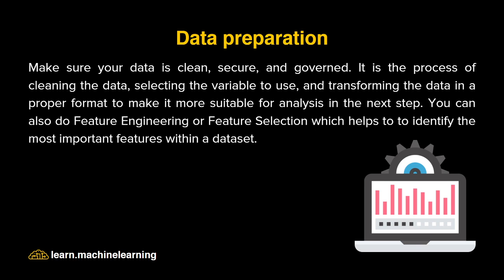You can do a lot of mathematical stuff over there, where you try to find which are the important features to be considered while building the model and which are not. So you can do all these things in this step. So finally you'll be generating a data set which is ready to be used to prepare the models.